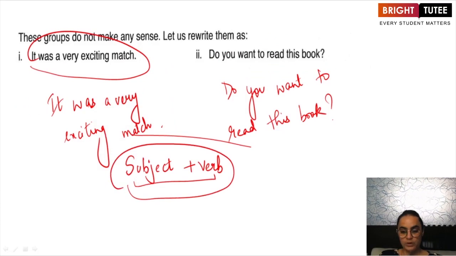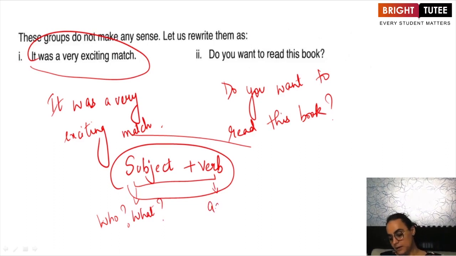These two components together will always have to be there in any sentence. Okay? Without a subject followed by a verb, a sentence will never make any sense. Now, what is a subject? Subject refers to who or what we are talking about in the sentence.